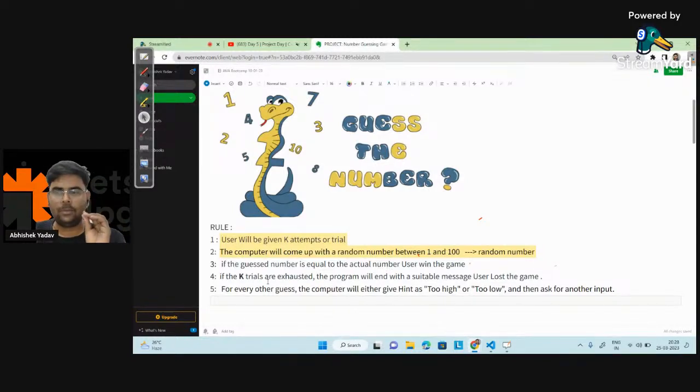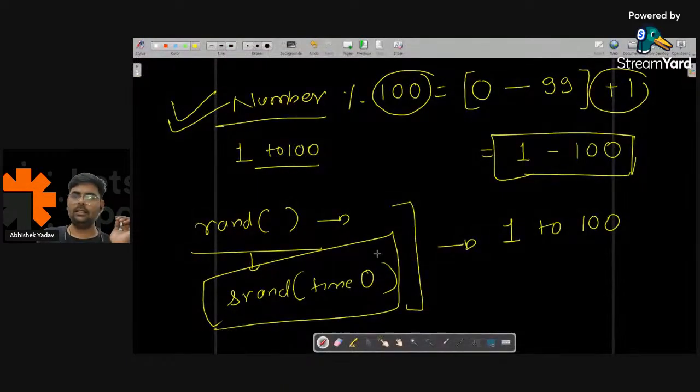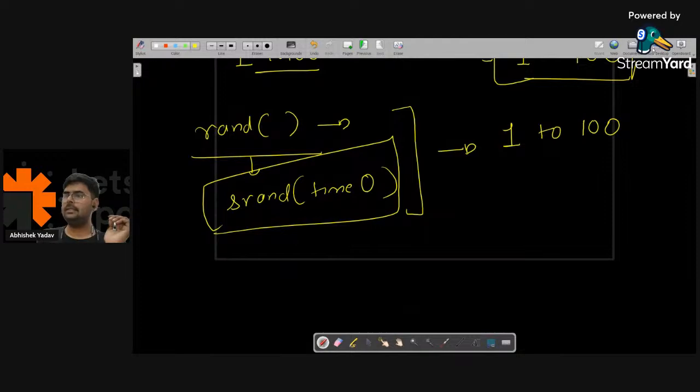Now I'm left with the third point, that is, if the guess number is equal to the actual number, the user wins the game. If the k trials are exhausted, I have to handle these 3 points, right? I have to handle these 3 points now. So let's move to the next part, that is this one.